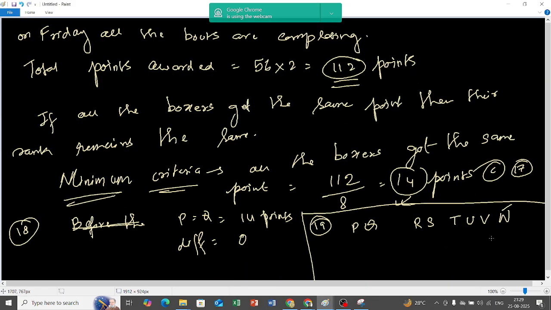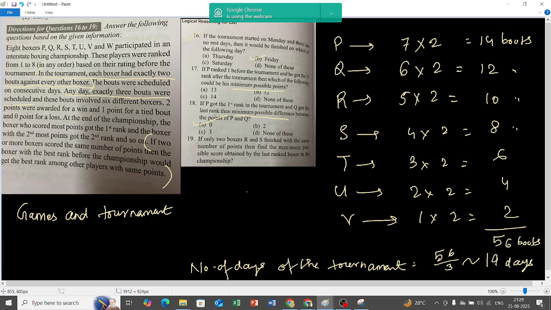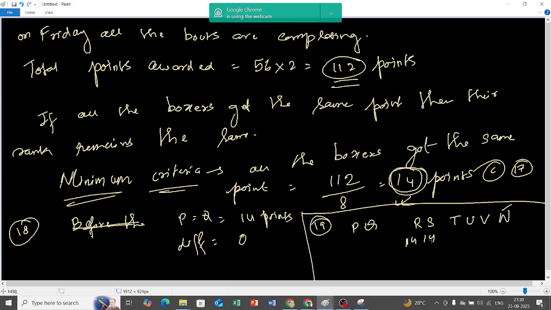Now say the same number of points they have got. So what is the minimum point that a person can get? As I told you, 14. Now let me assign 14 and 14 to them. So I cannot assign the same points to everyone, because it is given that only two boxers have got the same number of points. So that means others have got different points.